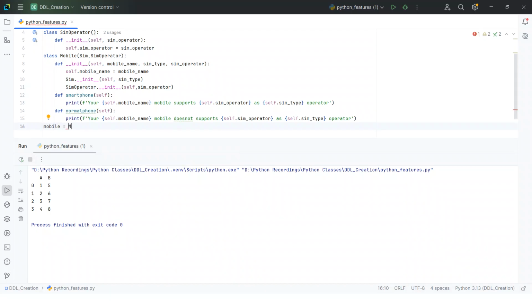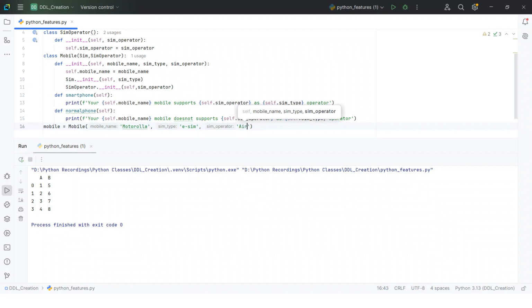Mobile is equal to Mobile, and I'll pass my mobile name Motorola, and I will write my SIM type, eSIM, and I will write my operator.